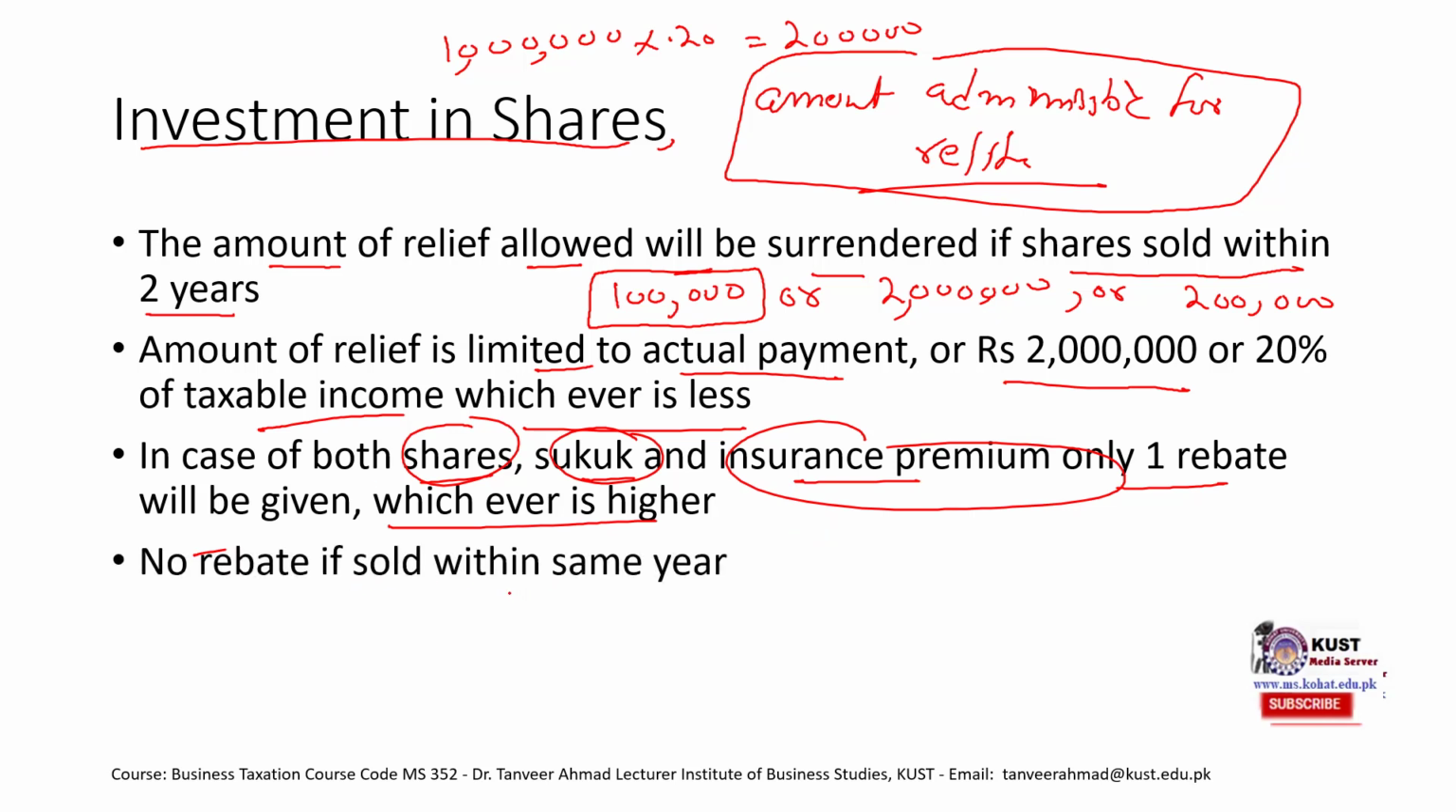If you sold the shares before 1 year, then there would be no rebate. Remember, let's just say you sold the share after 1 year but before 2 years. Let's just say you sold the share in 15 months. Then whatever rebate you got, you would have to reimburse it, you would have to resubmit it to the FBR. But in case you hold it just for 9 months, let's just say if it is less than 1 year, then there would be no relief at all.